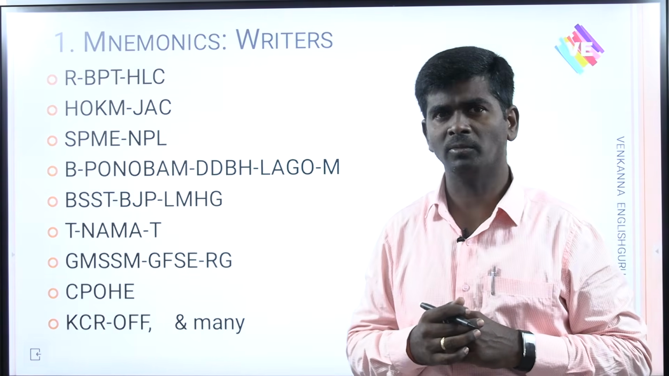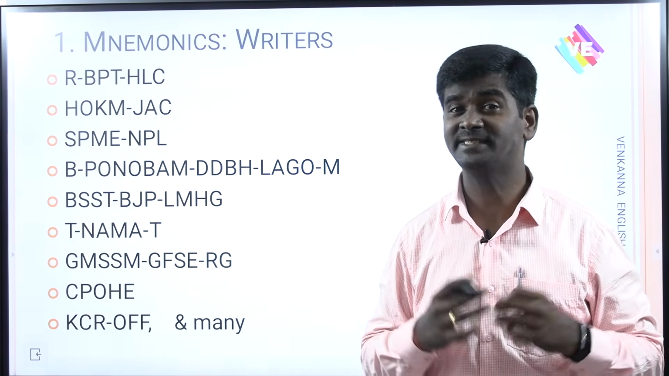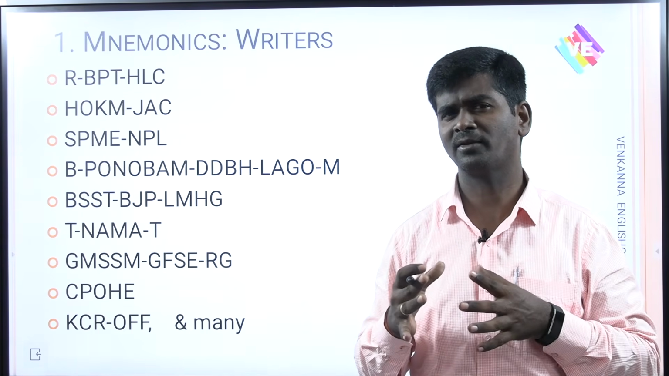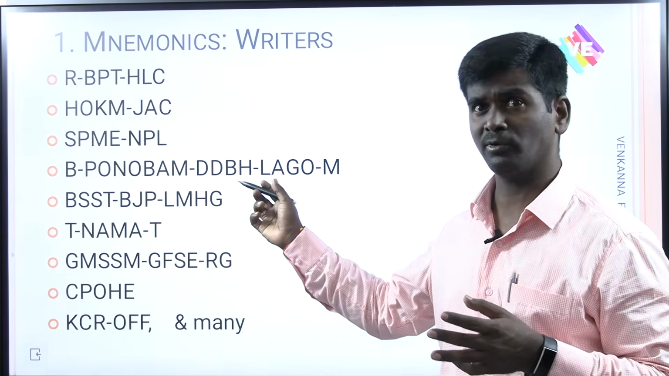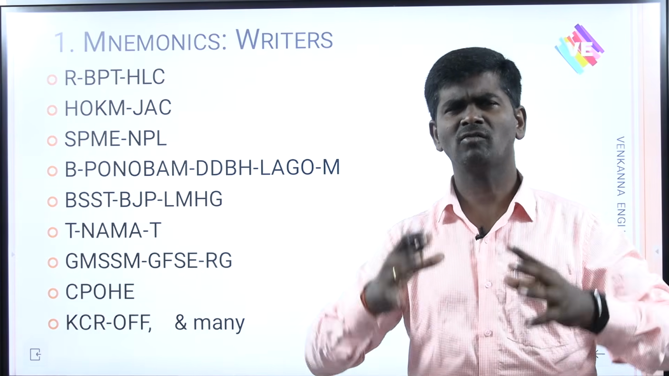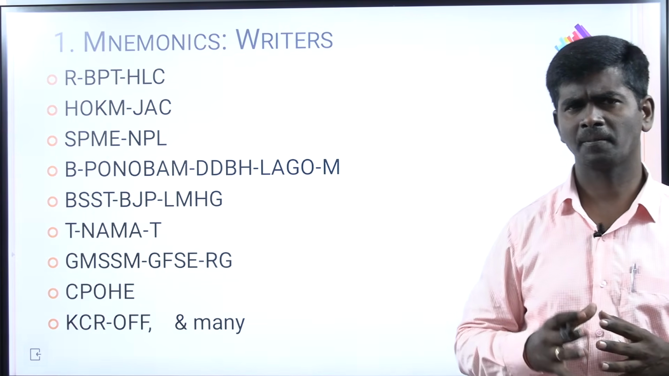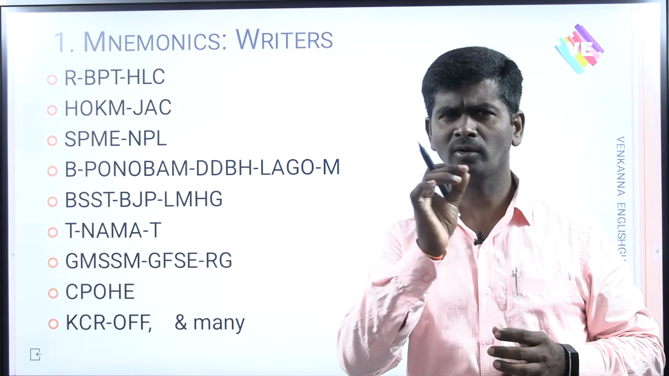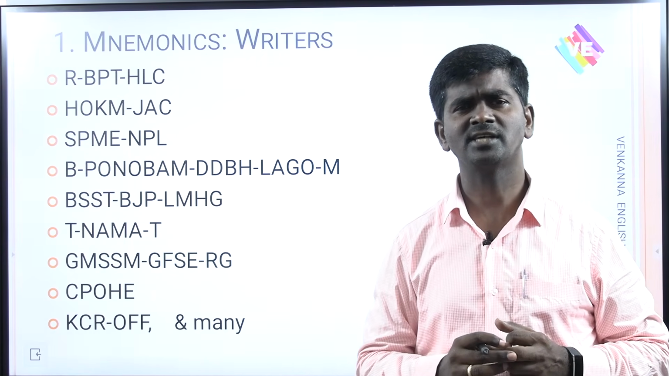Next, you can see Hamlet, Othello, King Lear, Macbeth, Julius Caesar, Antony and Cleopatra, Coriolanus. Next, for example, you can see there are plenty of bits in the history of NET examination. Which of the following is the chronological order of the works written by Charles Dickens?